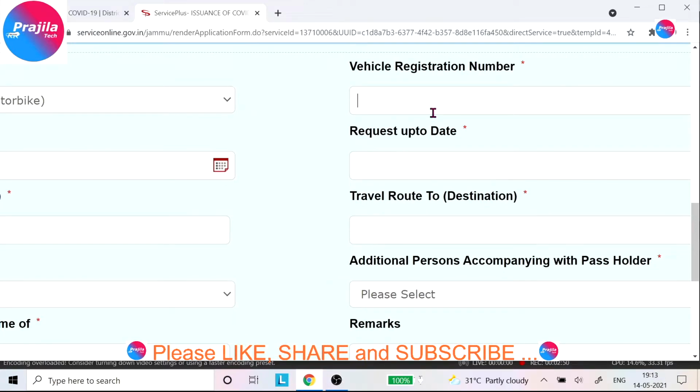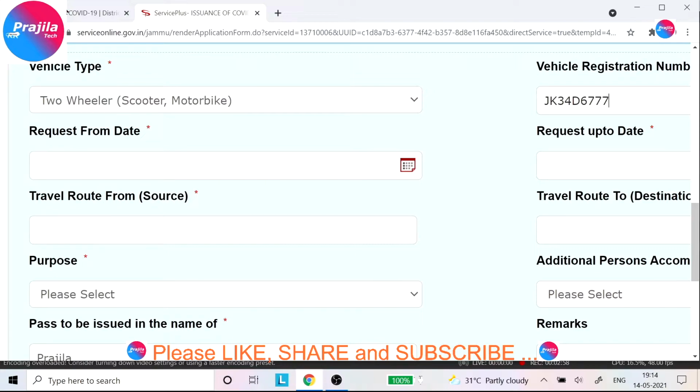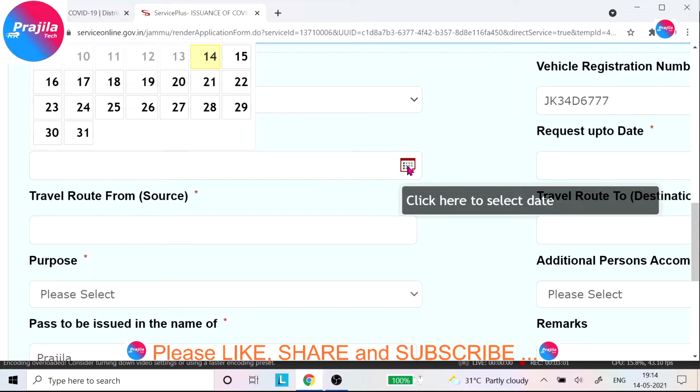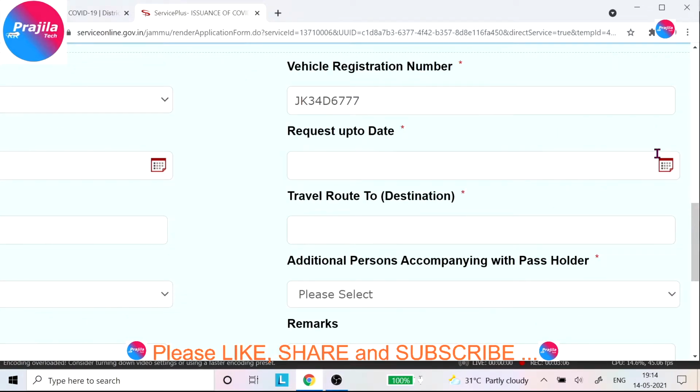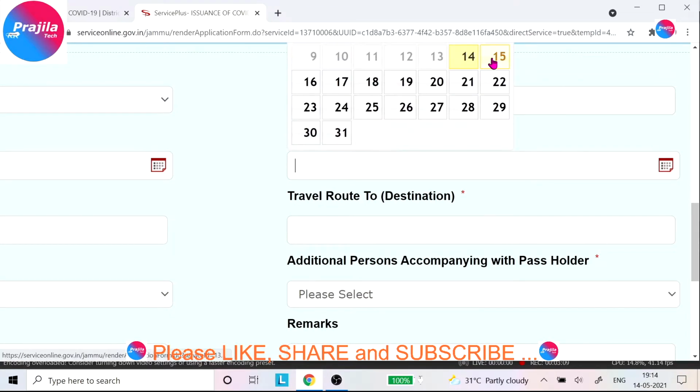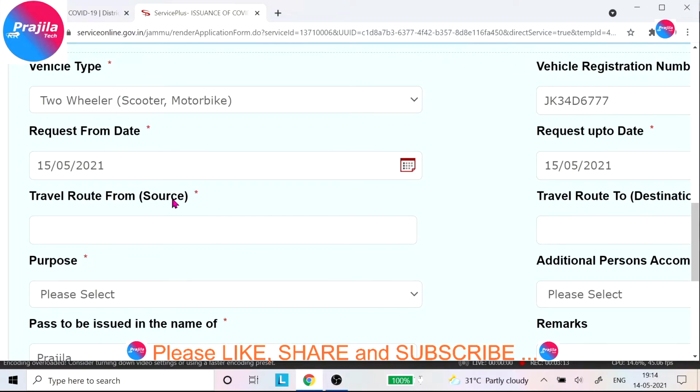Now you have to give your vehicle registration number exactly, because they will be checking while traveling. After that you have to give from when to when you need the pass. Okay, you have to select the dates. If you need it only for one day, you can select both as the same date. For example, let us try 15th May. I am selecting both as 15th May because I need only a one-day pass. If you need multiple days, then you can select multiple days.